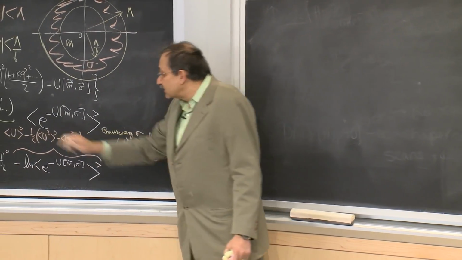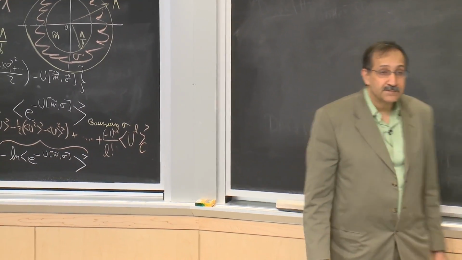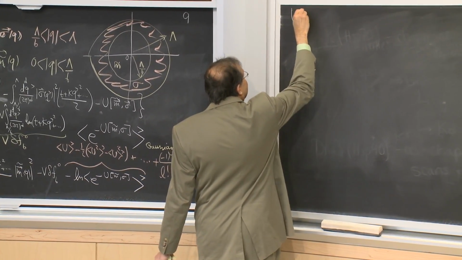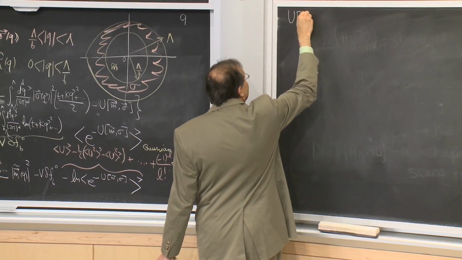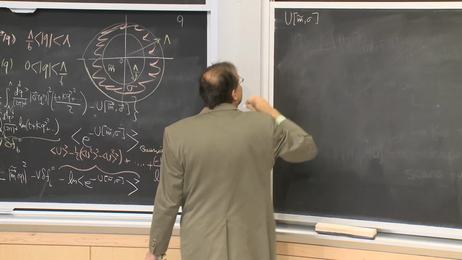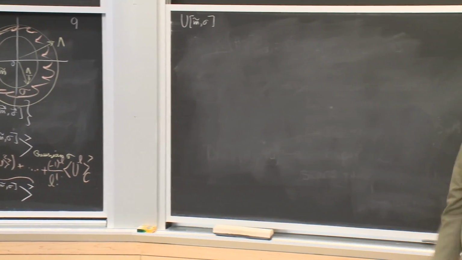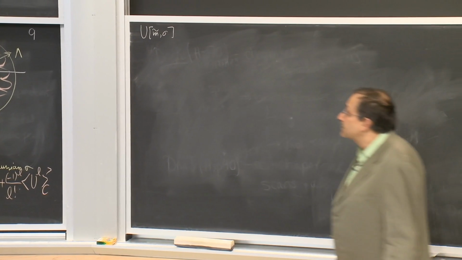So let's focus on this first term. What is this u that depends on both m tilde and sigma? I have the expression for u up there.